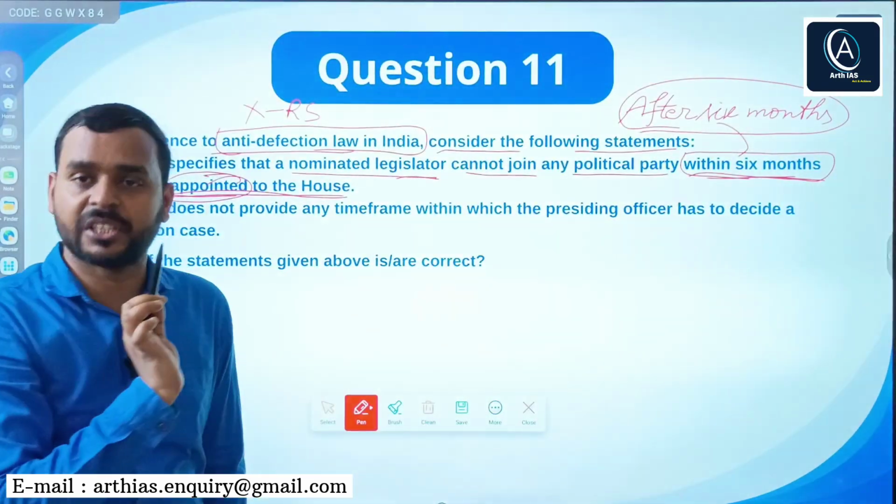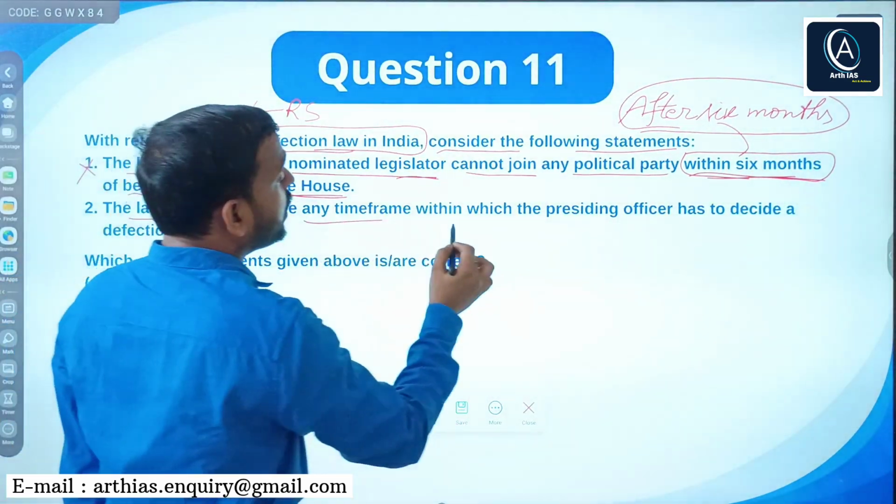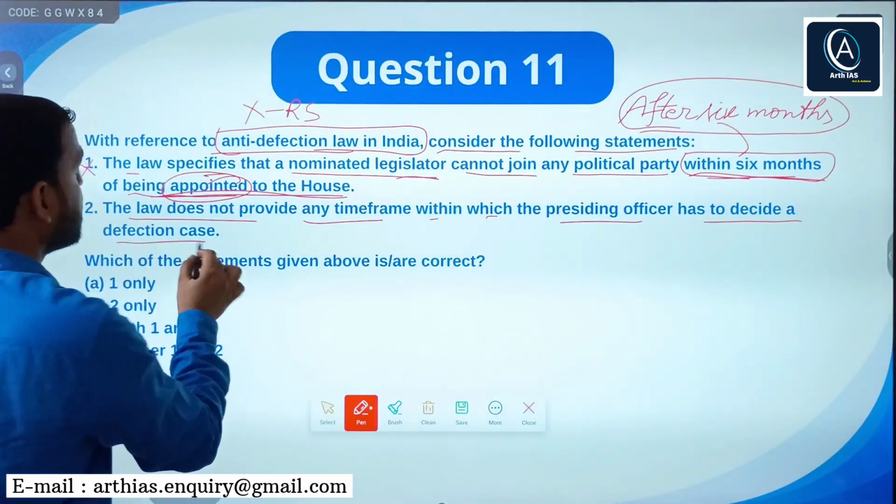That is contradictory. Next, the law does not provide any time frame within which the presiding officer has to decide a defection case.